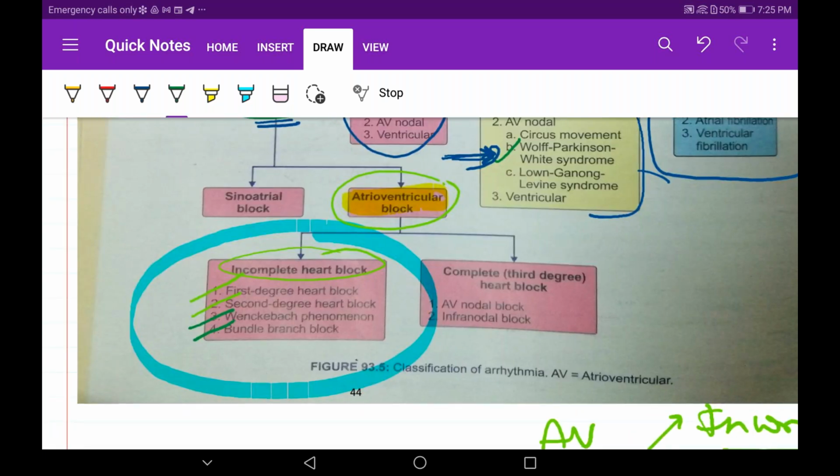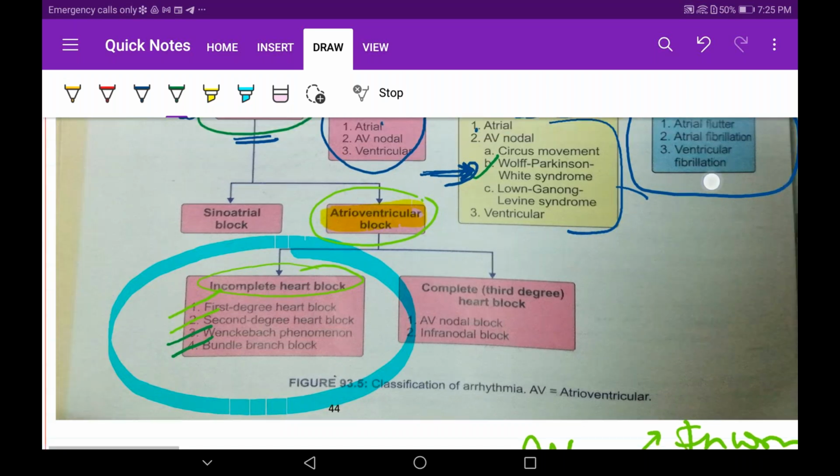First degree, second degree, bundle branch block. Is there any doubt in incomplete heart blocks, anyone?